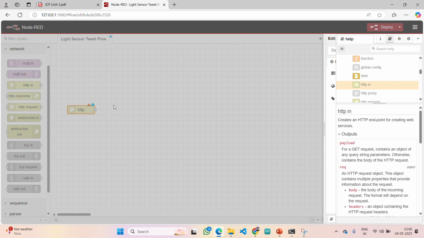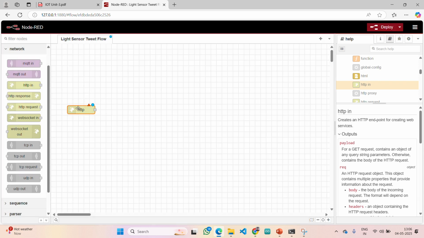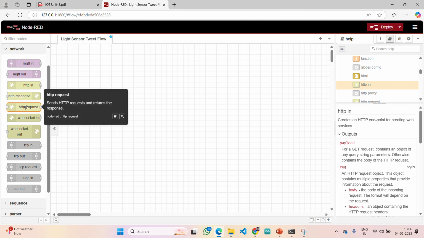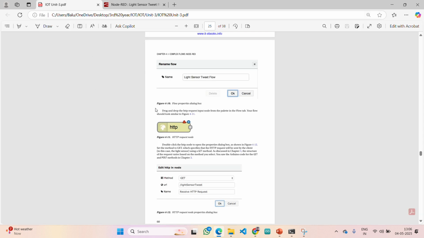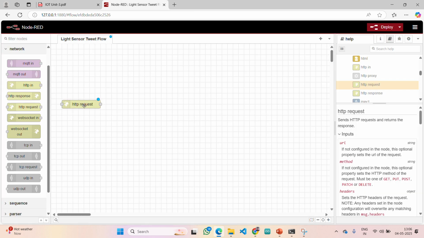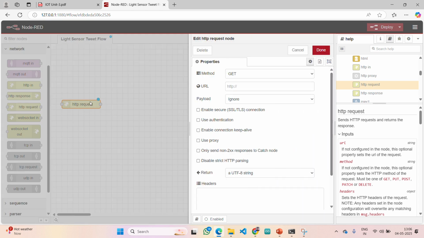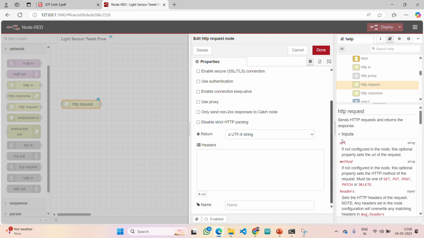So just let me delete it. For deleting, you can just select that one and click on delete. Here you can see HTTP request, right? You need to drag and drop here. HTTP request node is the first node. By clicking on it, just double click on it. Here you can see it is asking a lot of details.